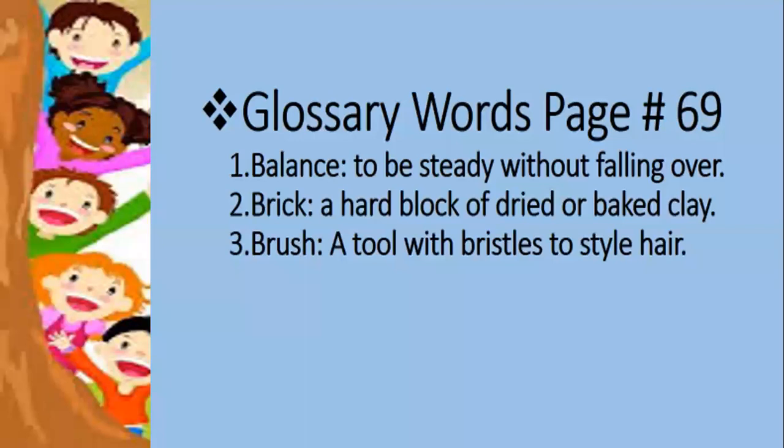Number 2, brick. You have studied in the lecture about bricks. What is it? Let's read it. A hard block of dried or baked clay. What is brick? A hard block. Its shape is rectangular. A hard block of dried or baked clay. So second word is brick.